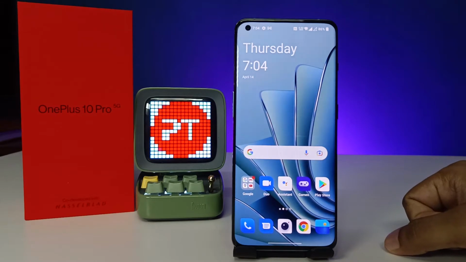In this video, we will learn how to turn off the camera shutter sound on the OnePlus 10 Pro smartphone. Without further ado, let's get started.